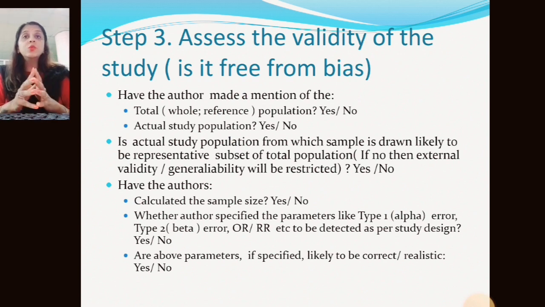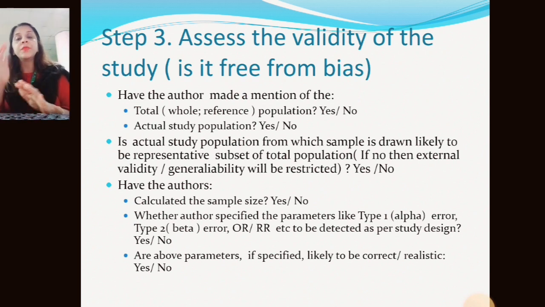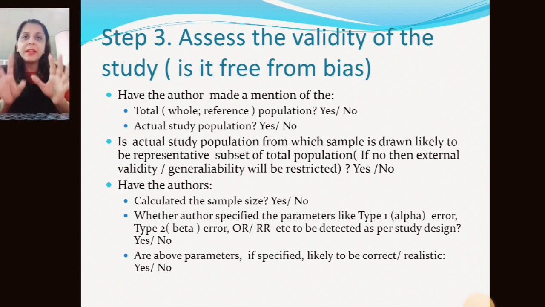Now we come to whether the author has specified the parameters. Previously I told you to check whether the study is free from any bias or not. There are some errors in the study, and we must be aware of them. In the article, the author specifies parameters like type 1 error, where we reject the null hypothesis, or accept it, based upon the null hypothesis or the alternate hypothesis. Two types of errors are there, type 1 error and type 2 error, and we check whether the author specified these parameters or not.